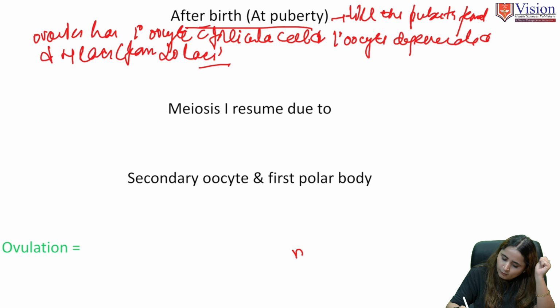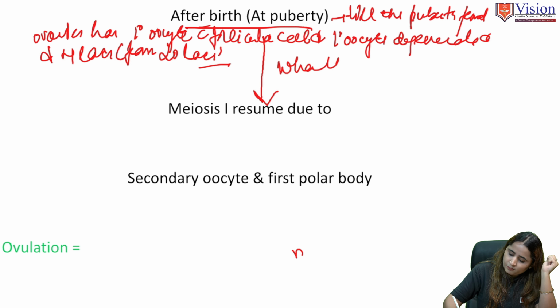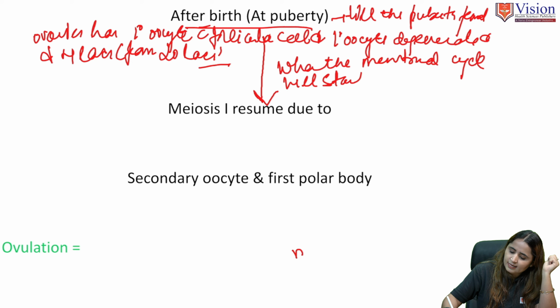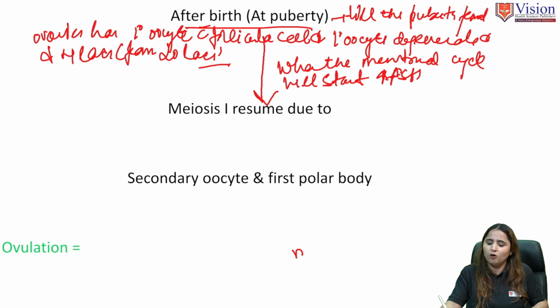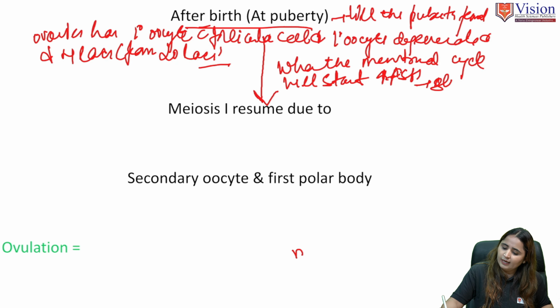Now puberty has come, when the menstrual cycle will start. When the menstrual cycle starts, there is an increase in follicle stimulating hormone, FSH, which will stimulate the follicles.